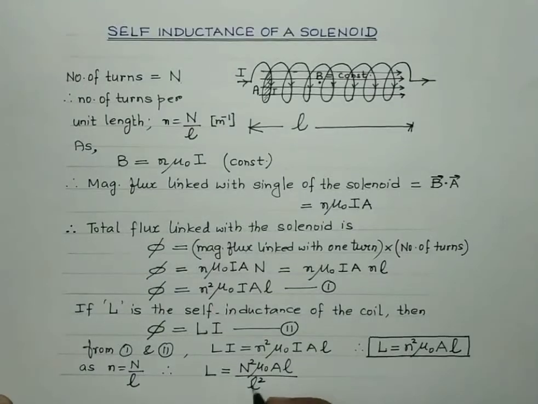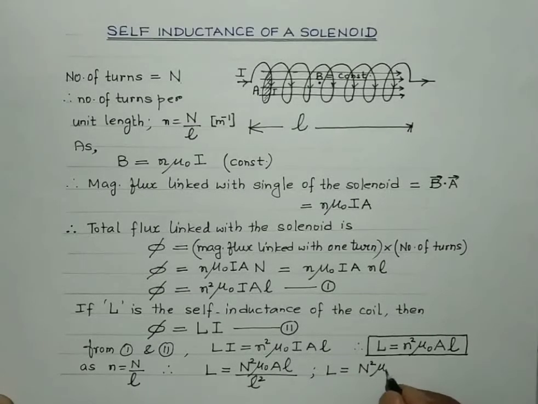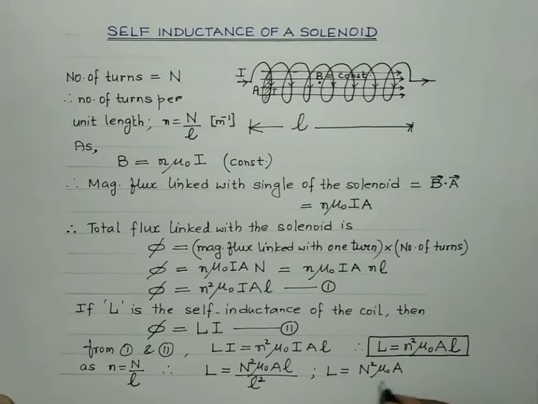So what we get is that the self-inductance of a coil is N square mu naught A divided by l. This is a more important expression than this one.